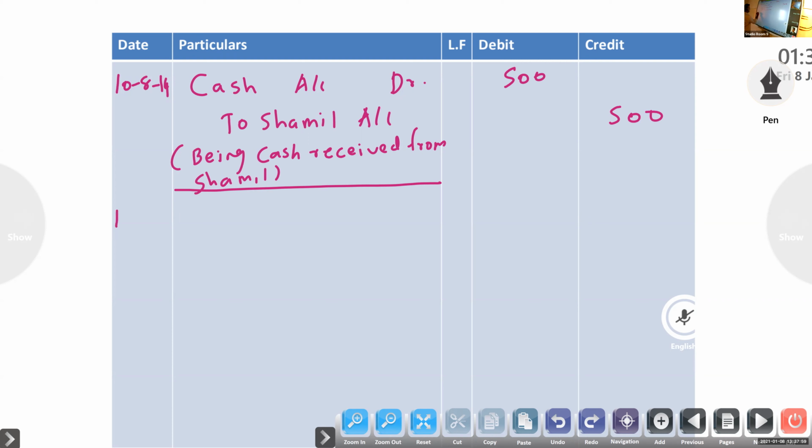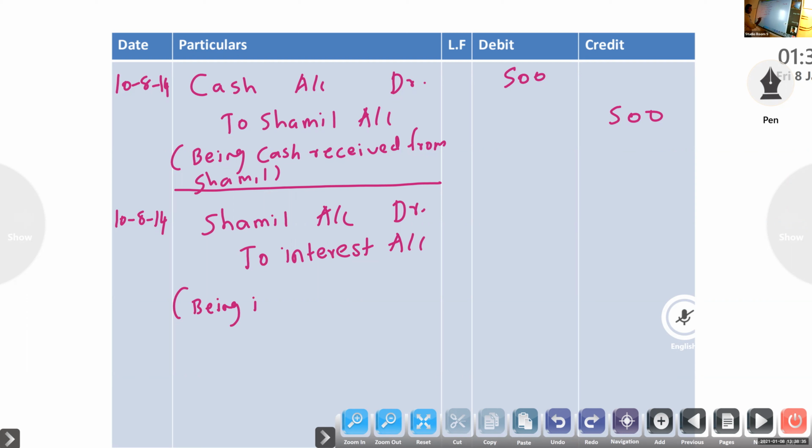Next, interest, same date, interest. So here we are not getting interest. Is it correct? Cancel the old bill and draw a new bill. They are specifying that the new bill is drawn with interest. So we didn't get interest. So what is the entry? Shamil account debtor to interest account, being interest receivable.